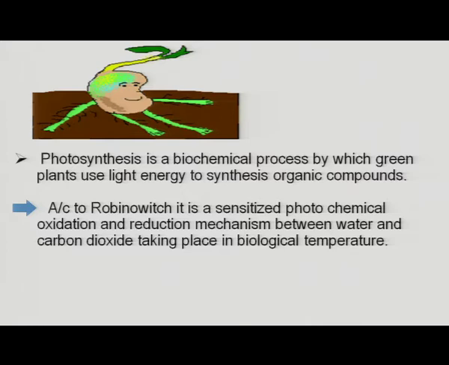The great scientist Rabinowitch defined photosynthesis as a photochemical oxidation and reduction. That means both oxidation and reduction take place, the redox reaction mechanism between water and carbon dioxide, taking place at biological temperature.